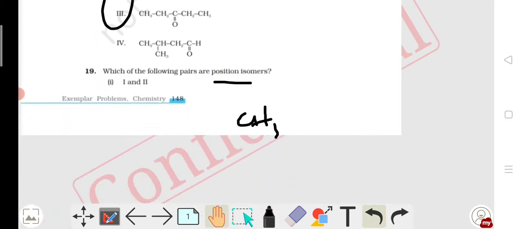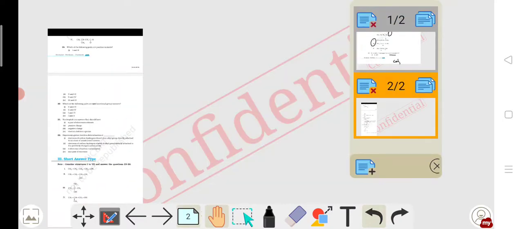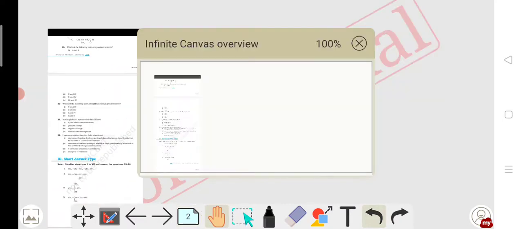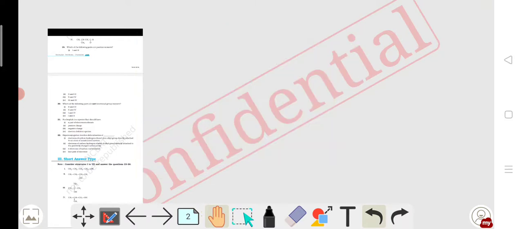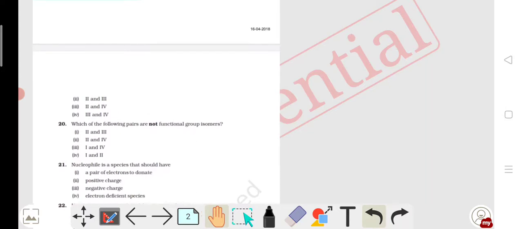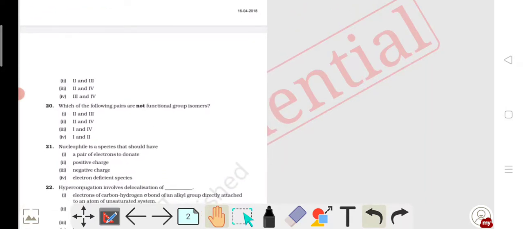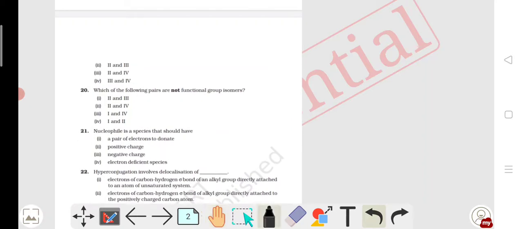That means in question 19 it is clear my option 2 is correct. These two and the third option are position isomerism.